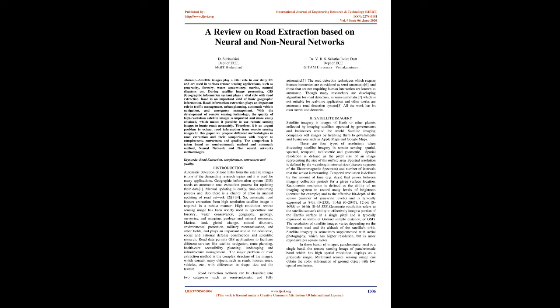2. Satellite imagery. Satellite imagery is images of Earth or other planets collected by imaging satellites operated by governments and businesses around the world. Satellite imaging companies sell images by licensing them to governments and businesses such as Apple Maps and Google Maps. There are several types of resolutions when discussing satellite imagery in remote sensing: spatial, spectral, temporal, radiometric, and geometric. Spatial resolution is defined as the pixel size of an image representing the size of the surface area.